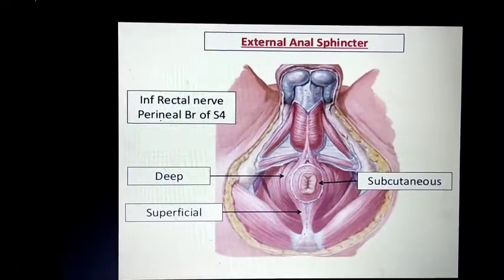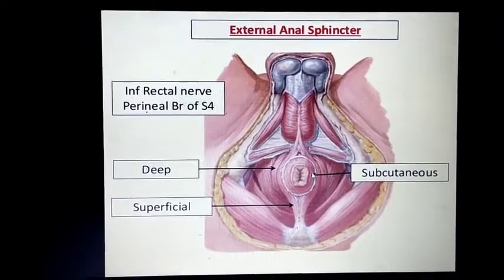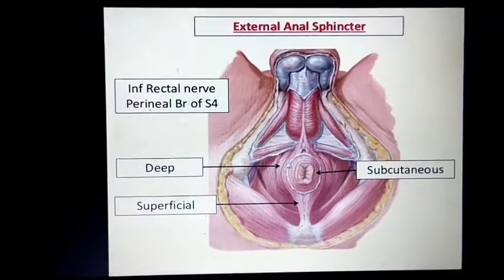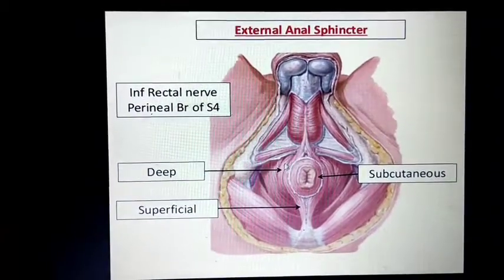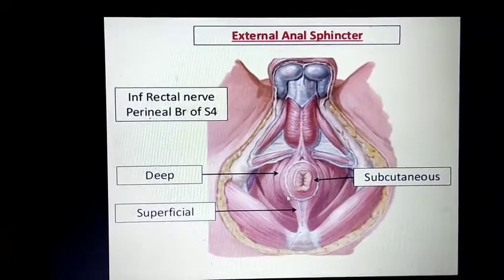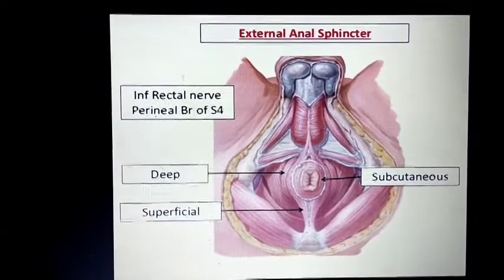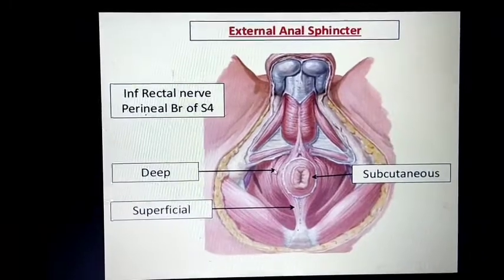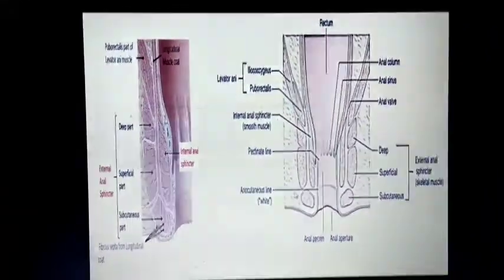In the external anal sphincter, this is the subcutaneous anal sphincter, this is the superficial anal sphincter, and this is the deep anal sphincter, just below the skin, then superficial, then deep.